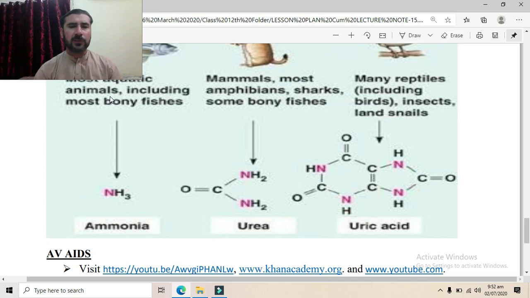So those organisms which have very high availability of water will convert the amino group to ammonia. Those which have moderate availability of water will convert it to urea. And those which have a scarce amount of water available will convert it to uric acid. This is all about today's topic.